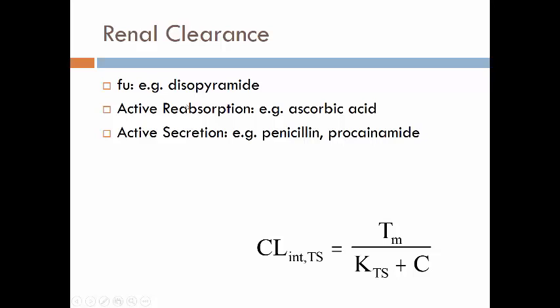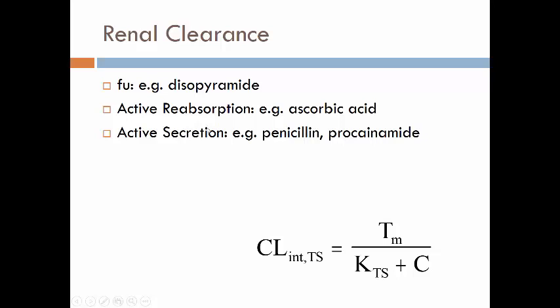Also, we know active reabsorption is very unusual. Usually we talk about passive reabsorption happening in the distal tubule. There are some things that are actively reabsorbed, like vitamins and minerals. So ascorbic acid, which is vitamin C, is an example of this. It can undergo nonlinearity, those active reabsorption sites can be overwhelmed. Therefore, the ascorbic acid will stay in the tubule more than it would, so you'll actually see clearance increase. Don't worry about this too much. It's not really clinically that important.